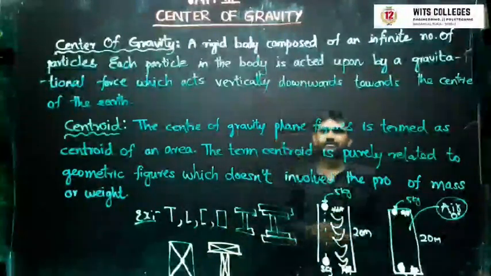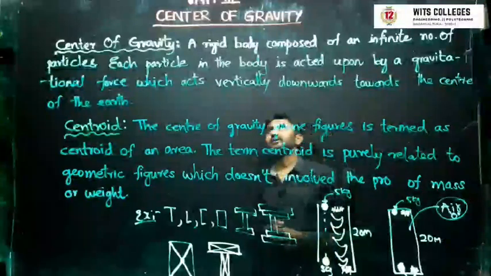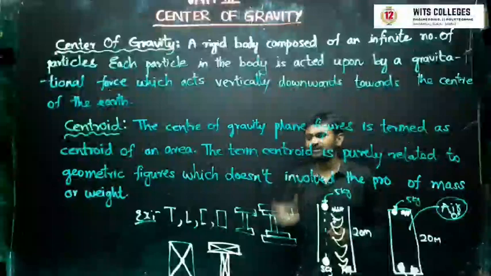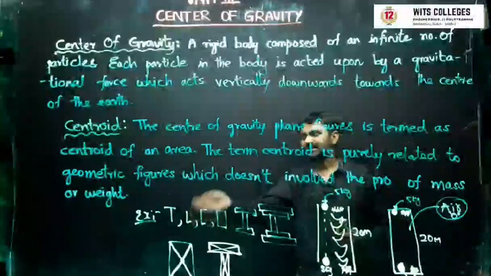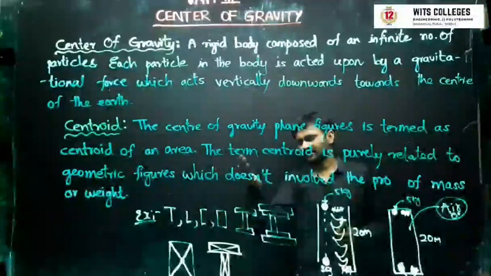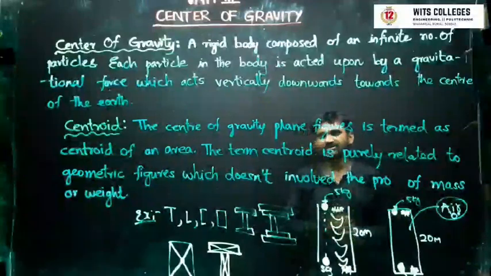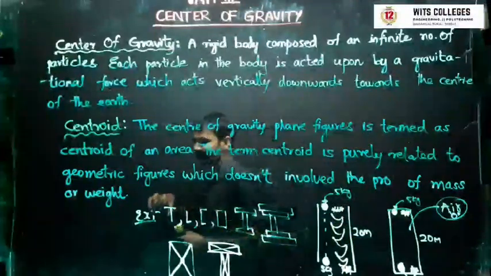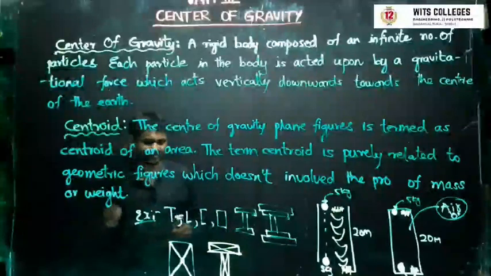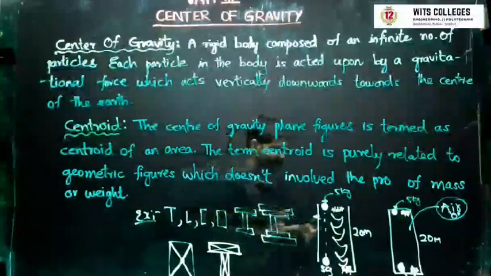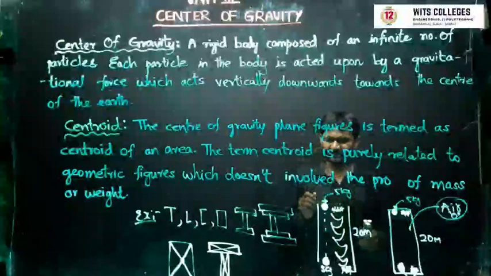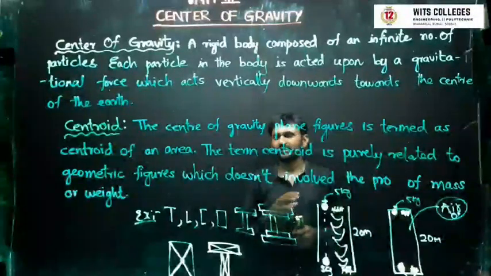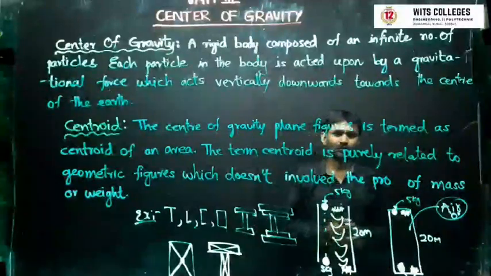So in this chapter, we are going to find out the centroids of all the sections, that is T, L, C, rectangle, I section, double flanged I sections, like this. So they'll be asking you the questions: find out the centroid of a T section, find out the centroid of an L section. So this is how we are going to calculate, and we'll see some of the standard cases, some of the problems, so that it will be very clear to you how to identify that.